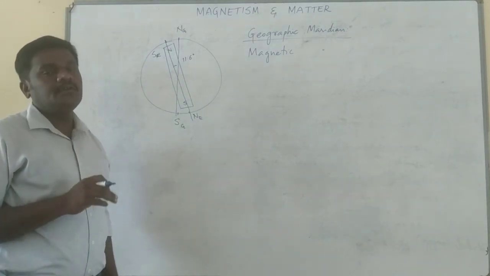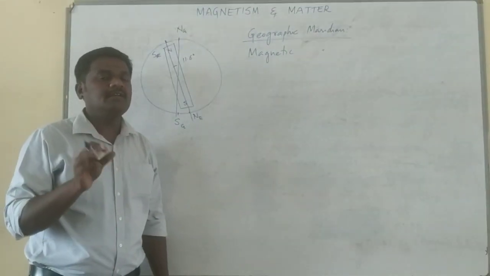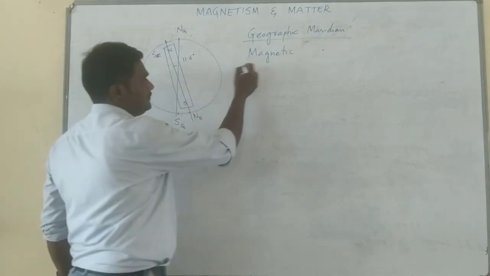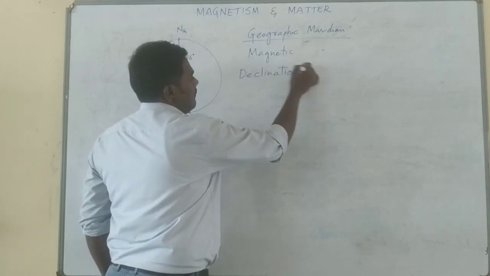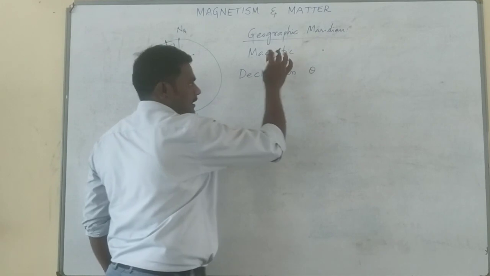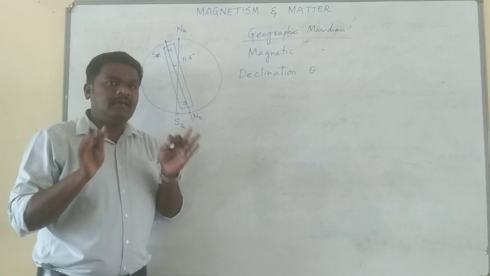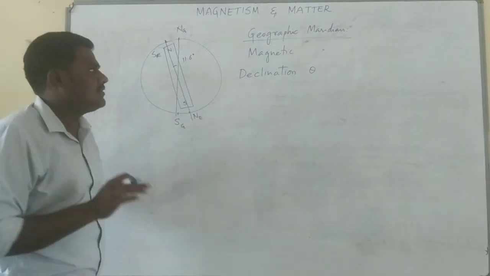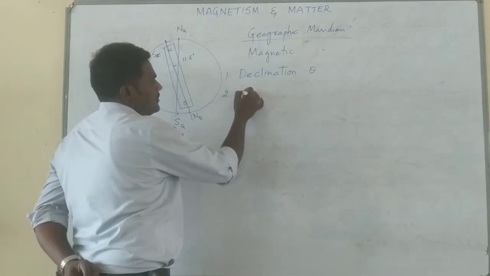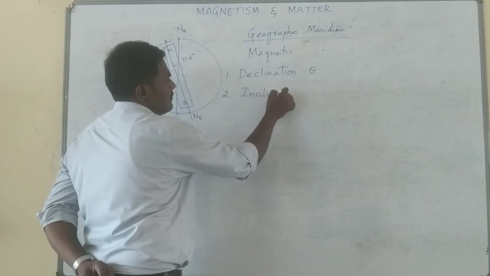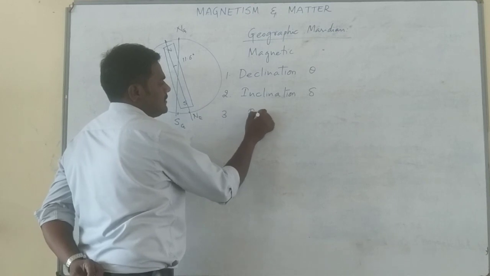Now, what is the need for these two? Based on these, the basic tools known as the magnetic elements of the Earth can be described. These are the tools which are used to calculate the magnetic field of the Earth at a given place. So please try to remember the definitions. There are three elements. The first is known as declination. The second is known as inclination, whose symbol is dou. The third one is known as the horizontal magnetic field.